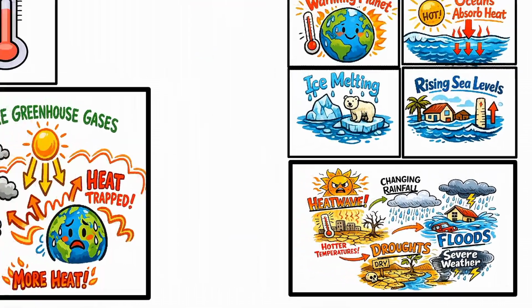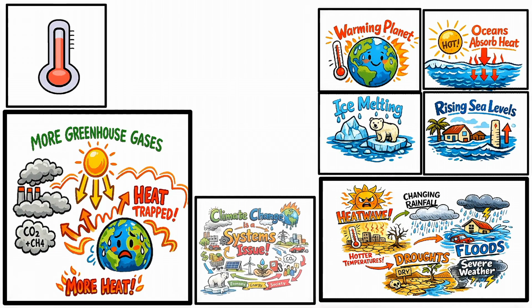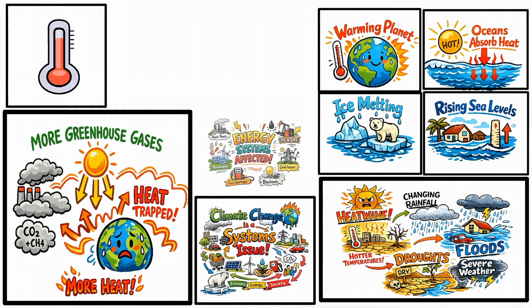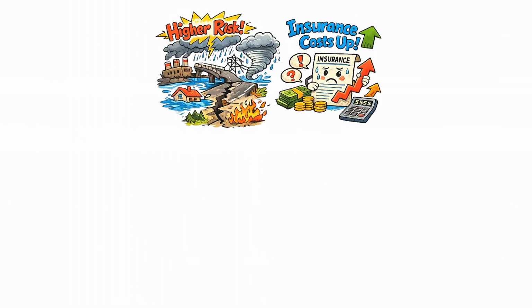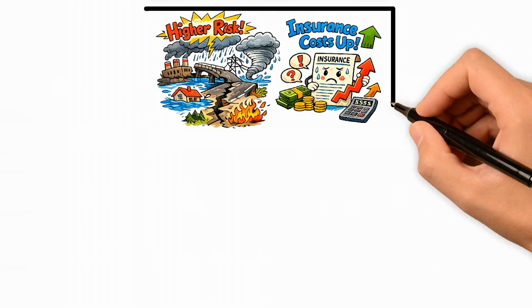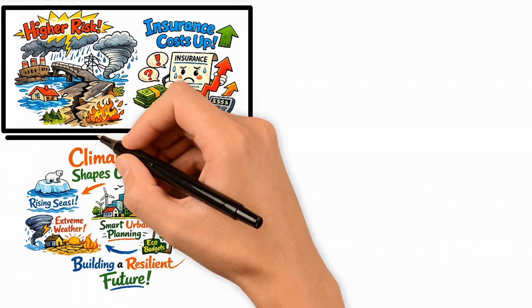Now zoom out. Climate change isn't just an environmental issue, it's a systems issue. Energy systems are affected. Agriculture becomes less predictable. Water security is stressed. Infrastructure faces higher risk. Insurance costs rise. This is why climate data now shapes economic planning, urban design, and national budgets.